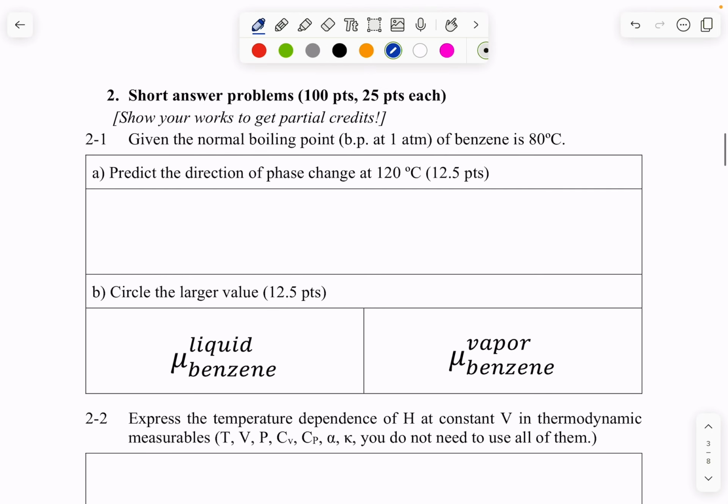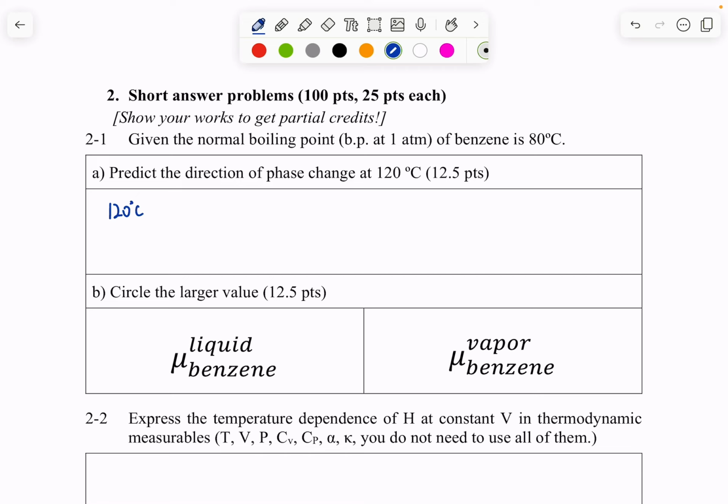Next up, short answer problems. In this problem, the first one reads, given that the normal boiling point, basically it's telling us the boiling point of benzene at 1 atm, is 80 degrees Celsius, and asks us to predict the direction of phase change at 120 degrees Celsius.